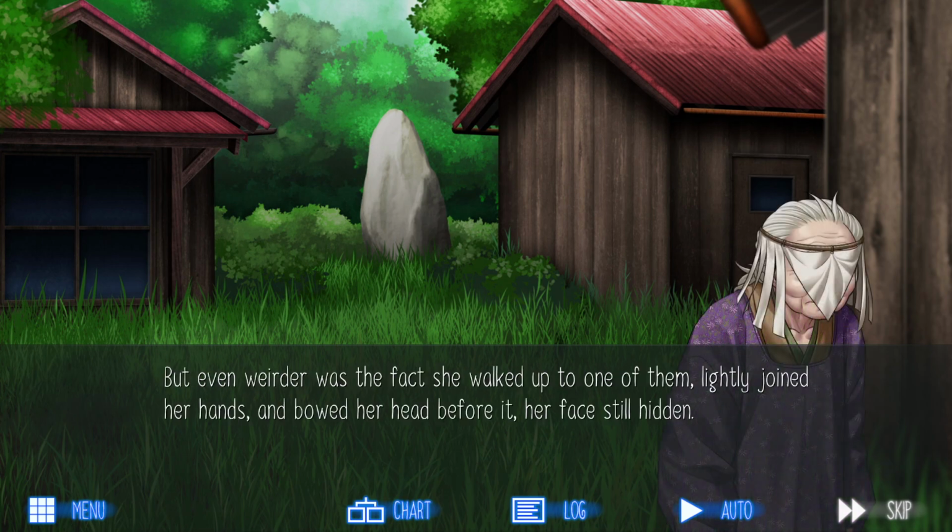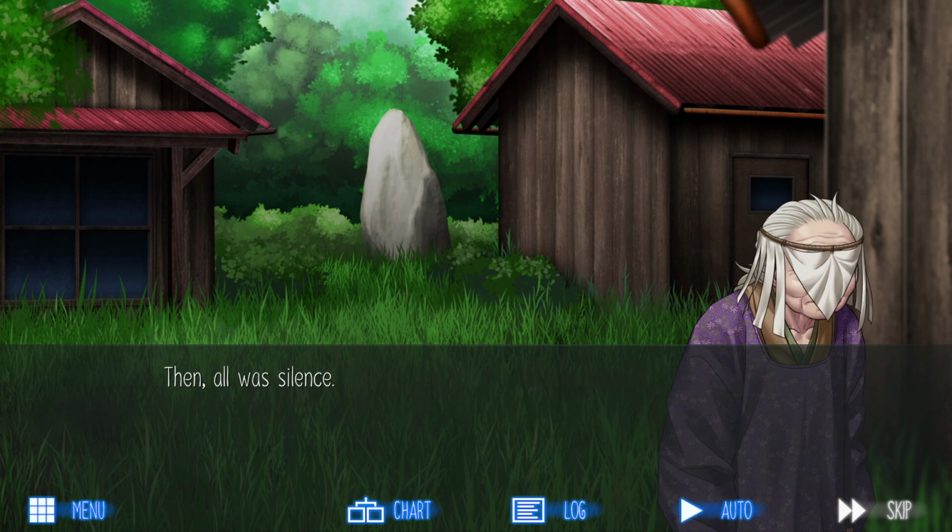But even weirder was the fact she walked up to one of them, lightly joined her hands and bowed her head before it, her face still hidden. Then, all was silence. It actually looked like she was revering it. To me, it looked like she was praying to it.